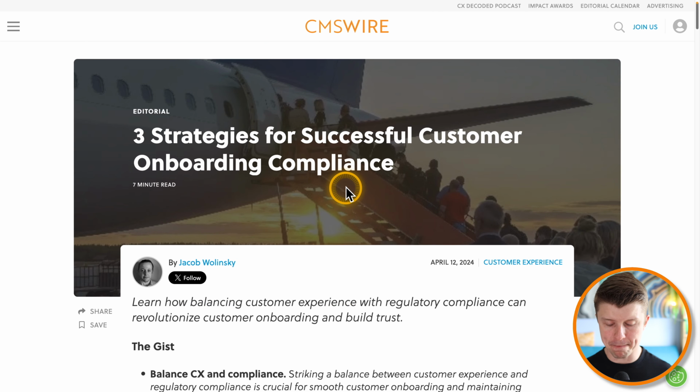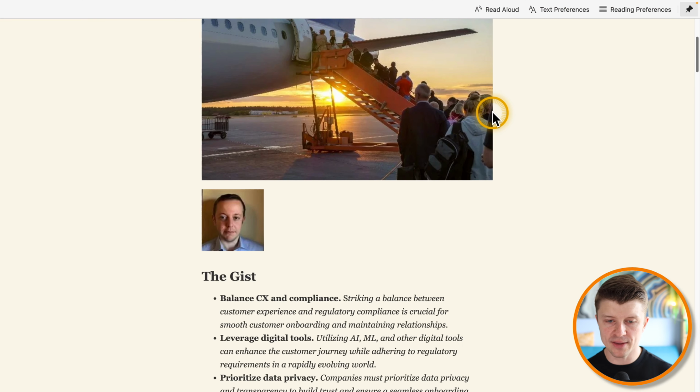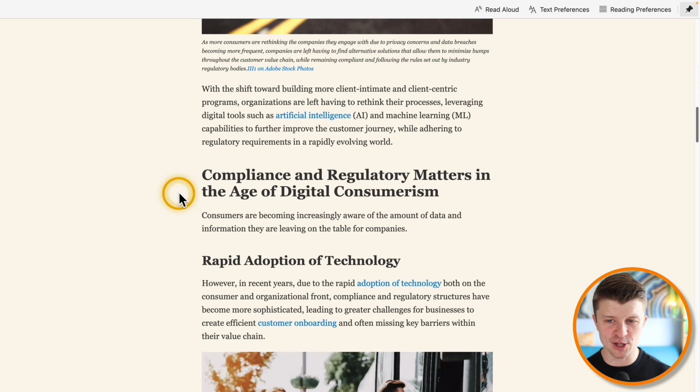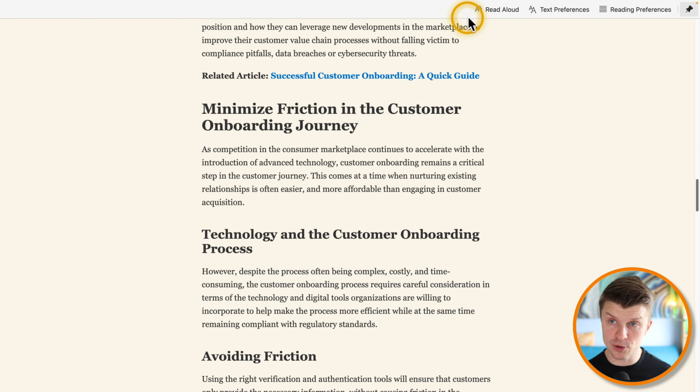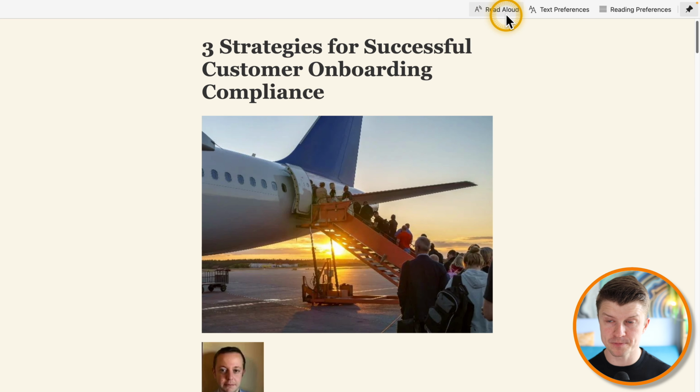So on Edge, it's just the function key and F9. And then you have this perfect kind of reader mode. So this is really great. And you also have the read aloud option. So then you can just click on read aloud.